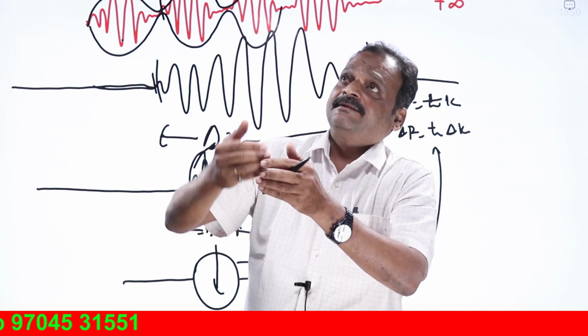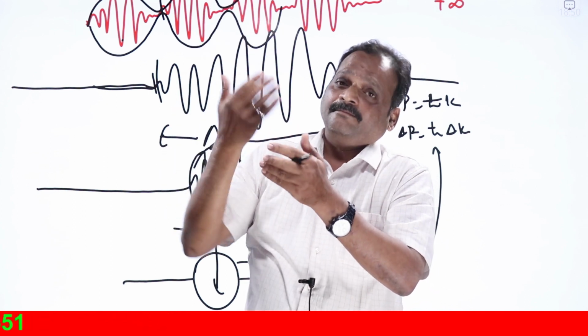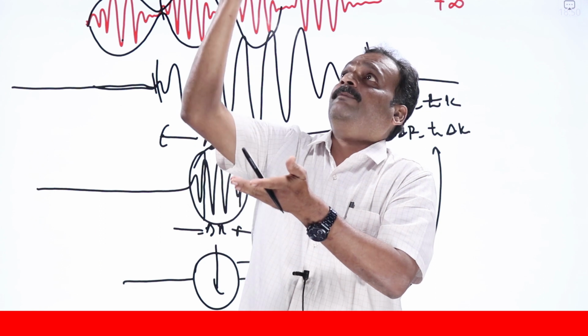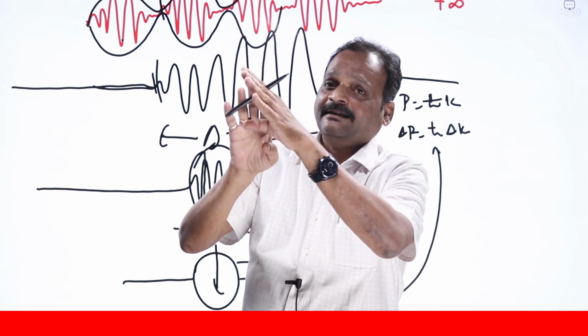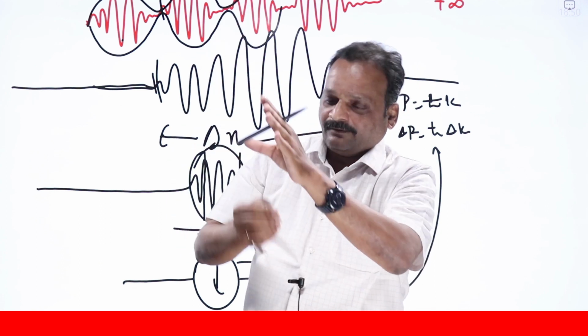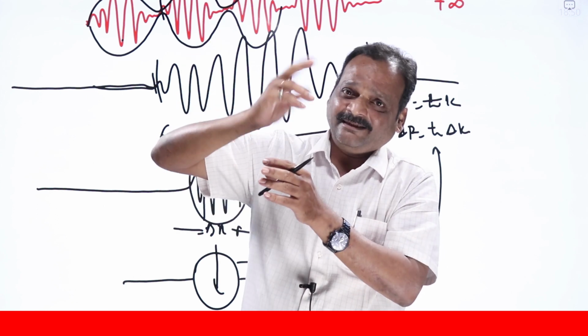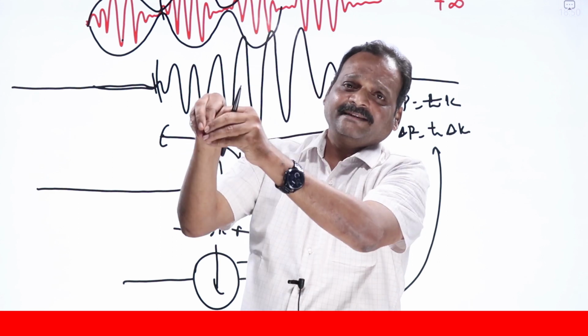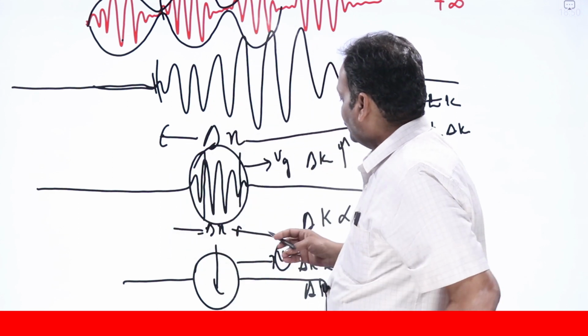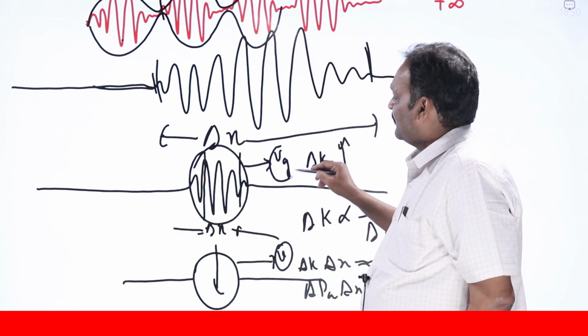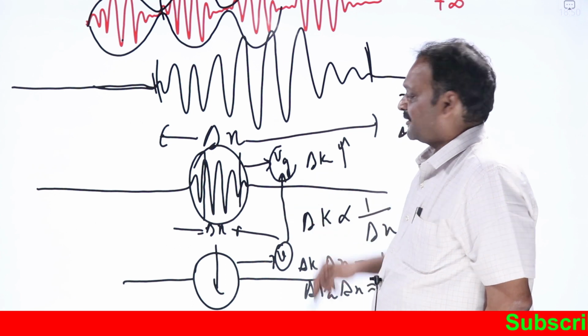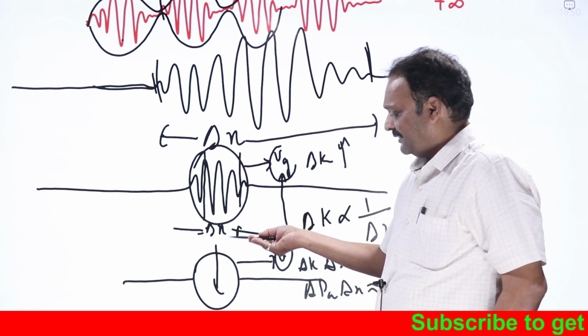The velocity with which that particle is going up and coming down must be the same as the velocity with which the wave packet is going up and down, because head and tail cannot be separated. When the head is going up, the tail is also going up in the coin. Both are nothing but two different versions of the same entity. So we should prove that the particle velocity is equal to the group velocity. That can be shown now very easily.